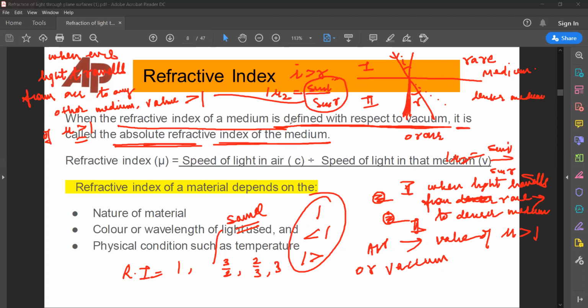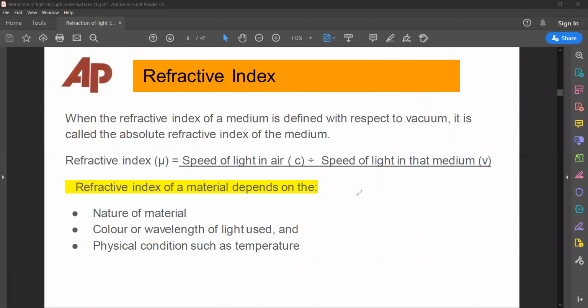So just remember one point: mu water will always be greater than 1. Whether I write a mu water or just mu water, it is greater than 1. Please remember this. Here nothing is written, so what is written here? Air. If air is not written, it is vacuum, so it doesn't matter.